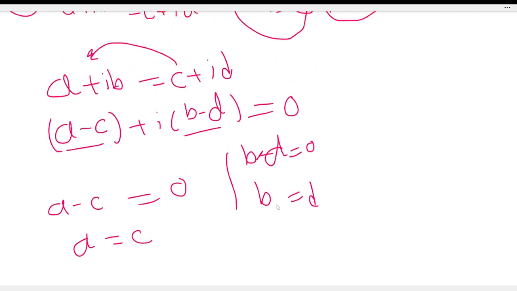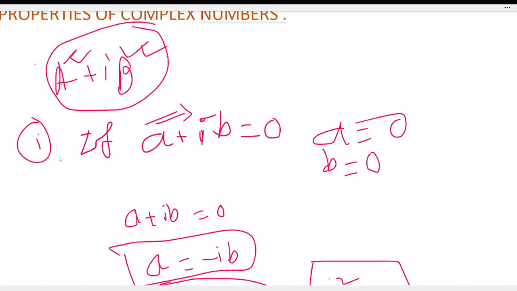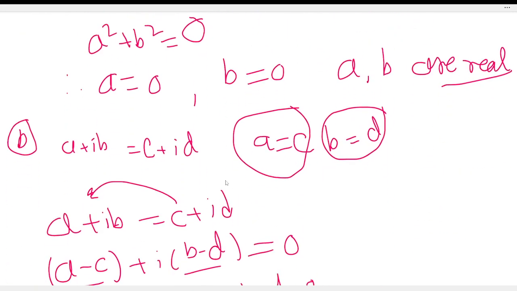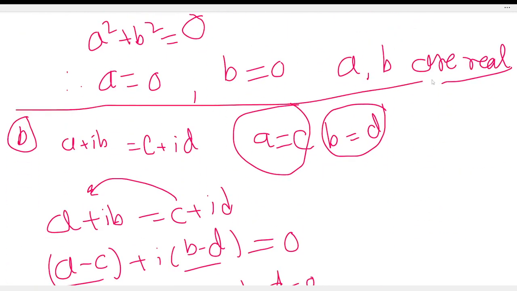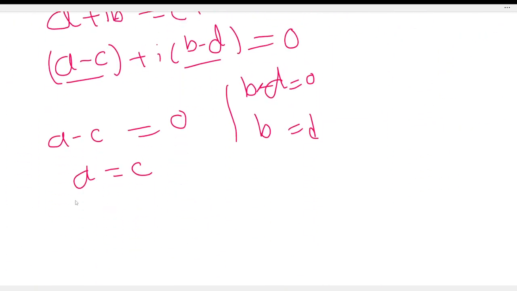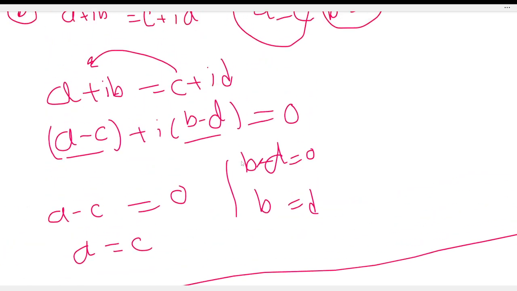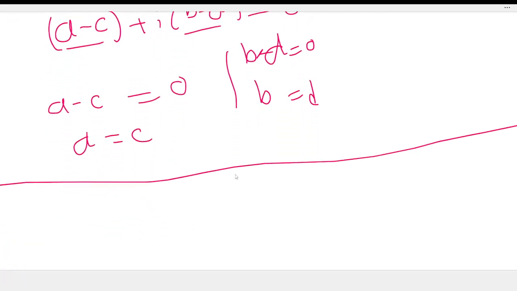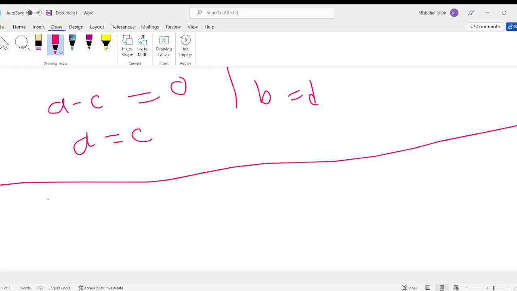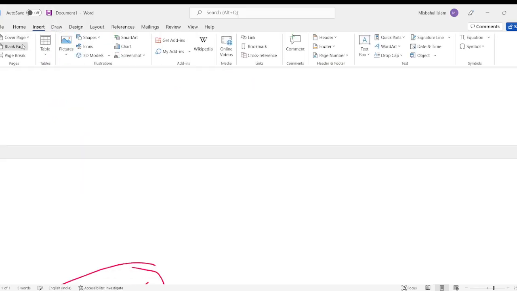Both of these topics are very important. And next topic: the algebraic sum, difference, product or ratio of two complex numbers is a complex number. I repeat, please note down this topic.